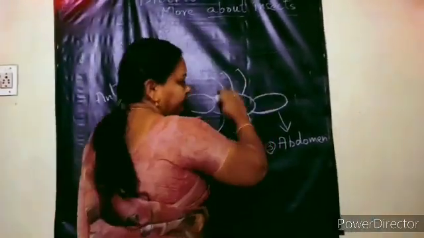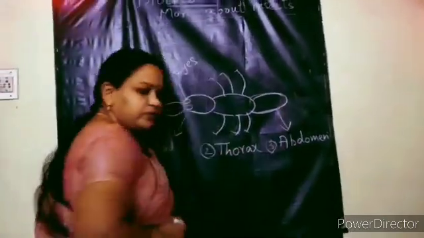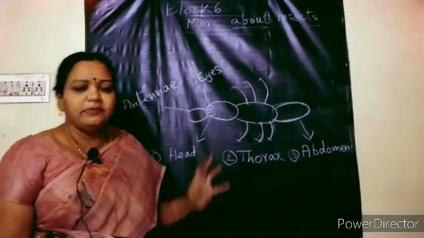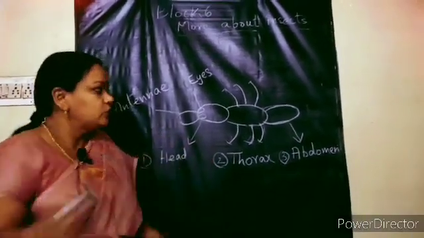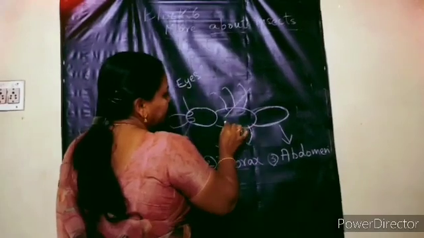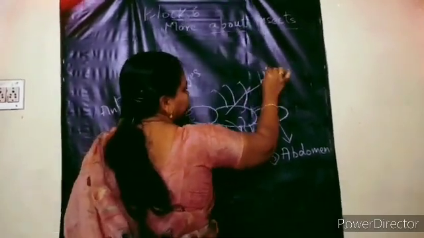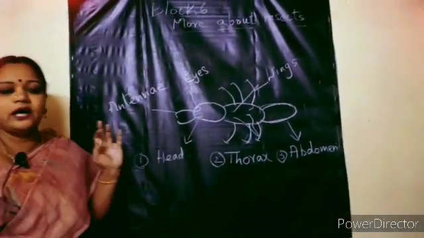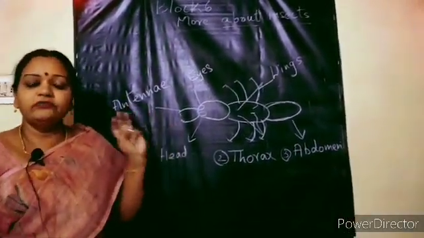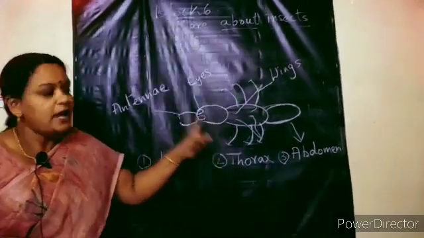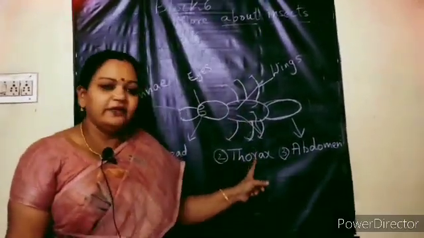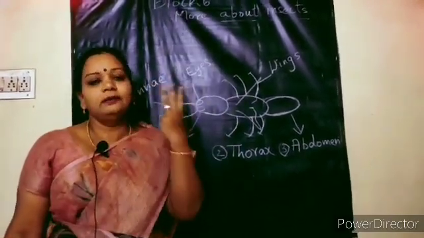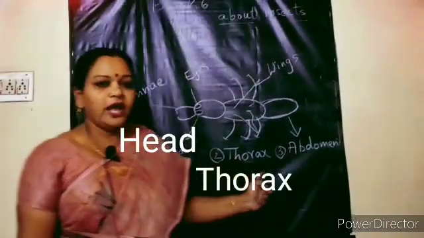And after the thorax, there is another part. Like how we have an abdomen, they also have an abdomen. And many insects have wings. If the wings are there, they are also attached to the thorax. So when you are asked to draw an insect, first what should you draw? Head part. And the next part is the thorax. Then the abdomen. So all insects will have 3 main parts. What are they? Head, thorax and abdomen.